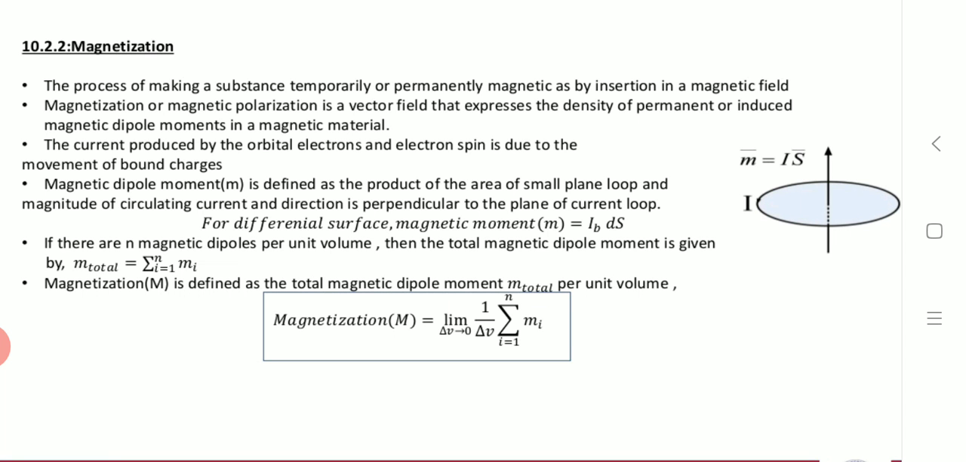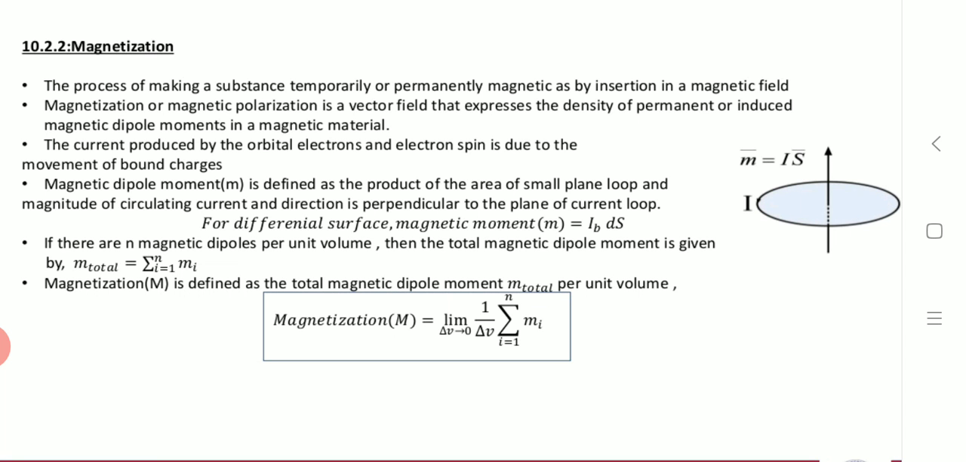right? Or magnetization, or magnetic polarization, is a vector field that expresses the density of permanent or induced magnetic dipole moments in magnetic material. So this is the definition of magnetization. It is either the process of making substances temporarily or permanently magnetic by the insertion of a magnetic field, or a magnetic polarization, a vector field that expresses the density of the permanent magnetic dipole moment in the magnetic material.